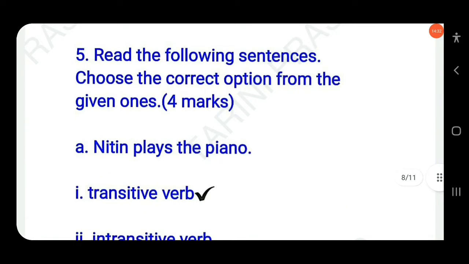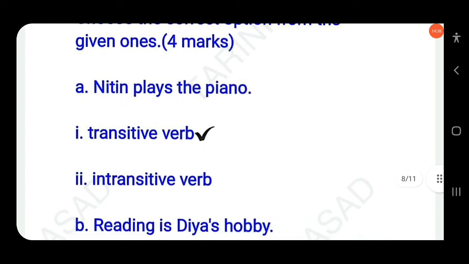Then next here: read the following sentences, choose the correct option from the given ones. Here: Nitin plays the piano. There are two options given, transitive verb or intransitive verb. If there is an object in a sentence, then the verb will be considered transitive. Here just ask the question: plays what?